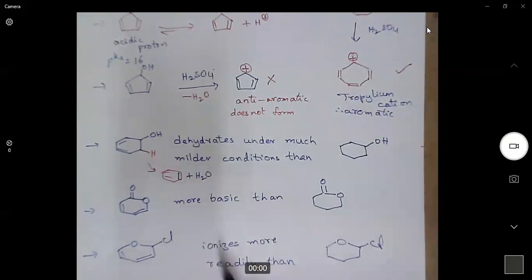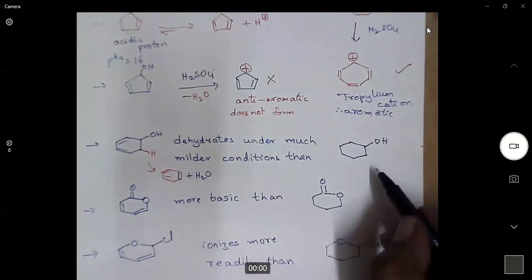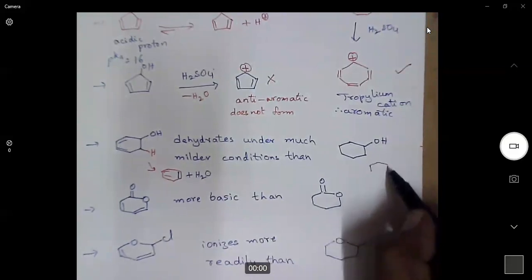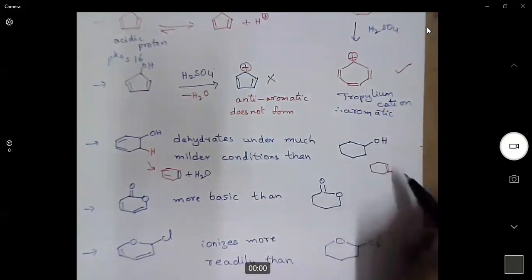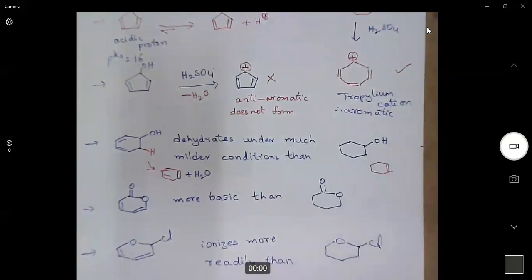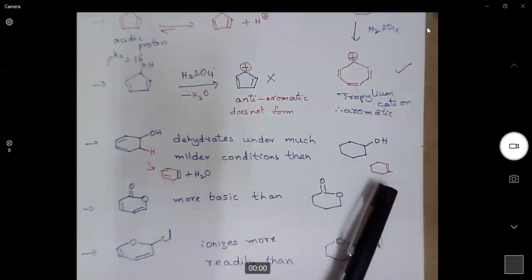Now, when we get this double bond, this is benzene, which is an aromatic system. But when we do dehydration on this, we generate a double bond, and it is just cyclohexene. It is not an aromatic system. Aromatic is highly stable, non-aromatic is less stable.